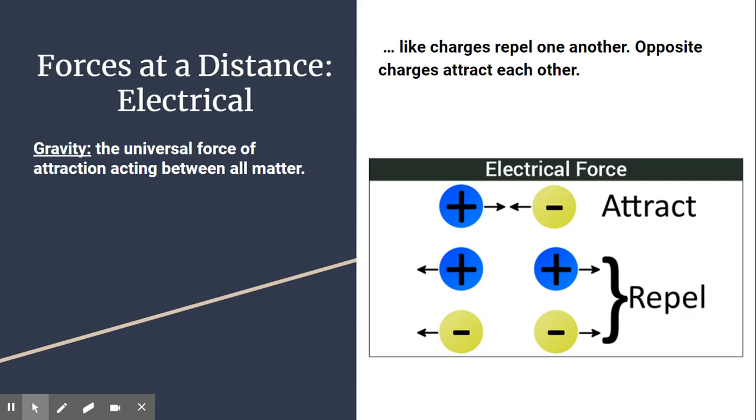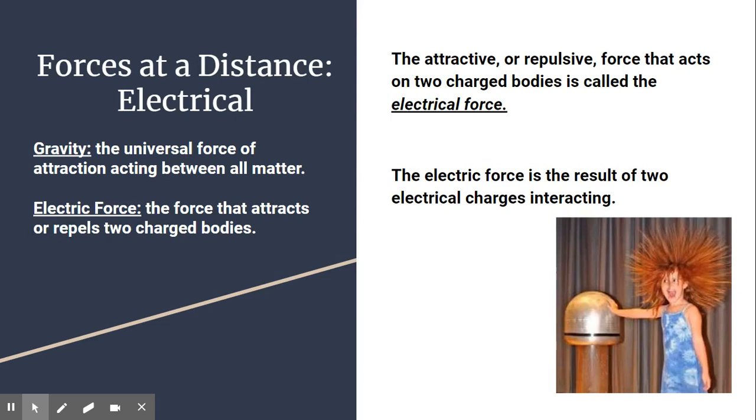Both of the positive charges, when there's a positive and a positive, they push against each other and they're going to repel each other. Same thing with two negative charges. They're going to repel each other as well. So we can think of the electrical force as the attractive or repulsive force that acts on two charged bodies.